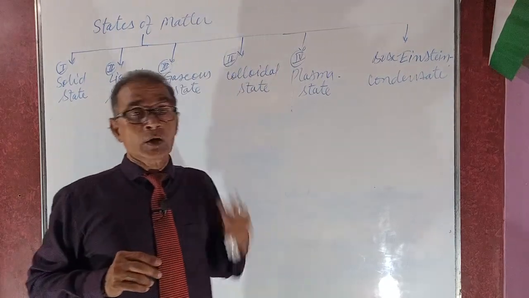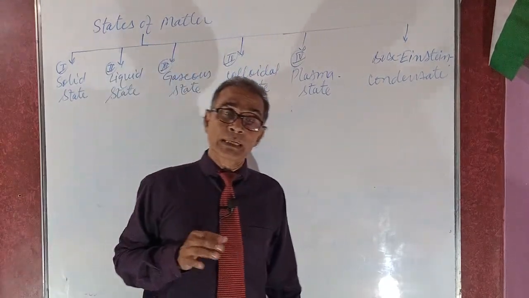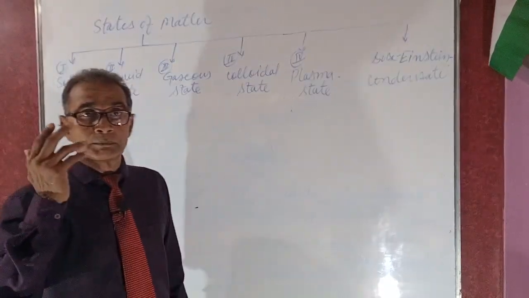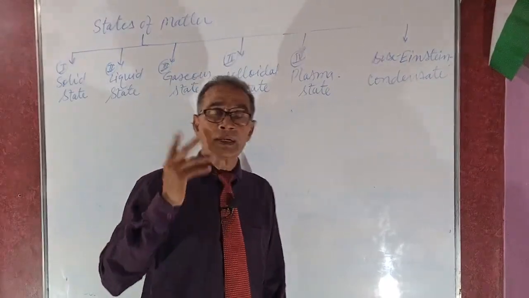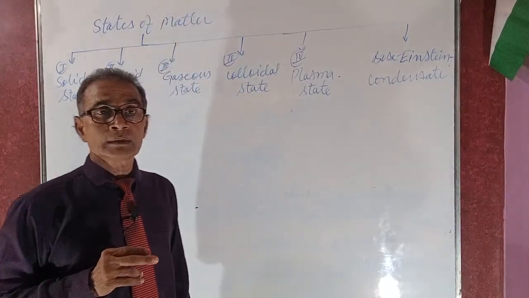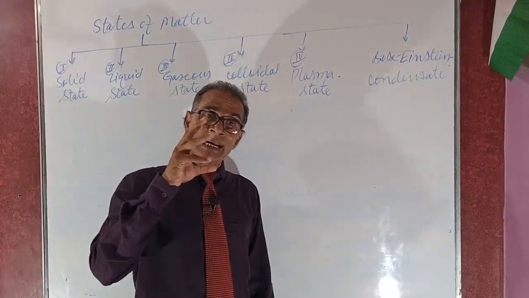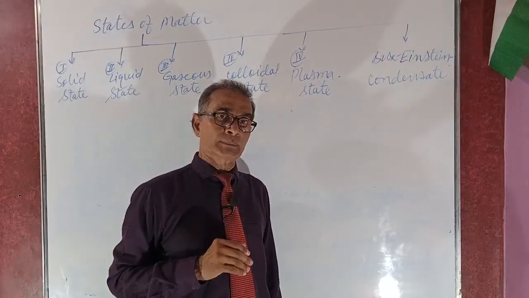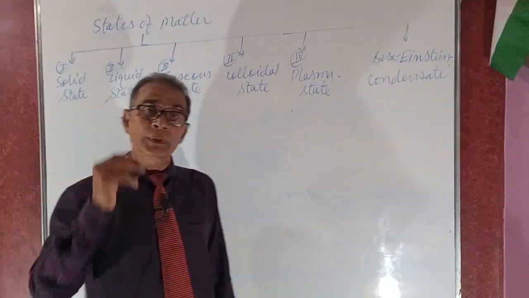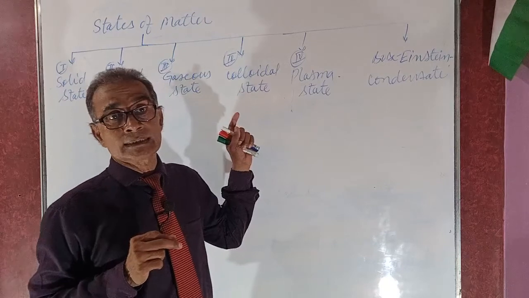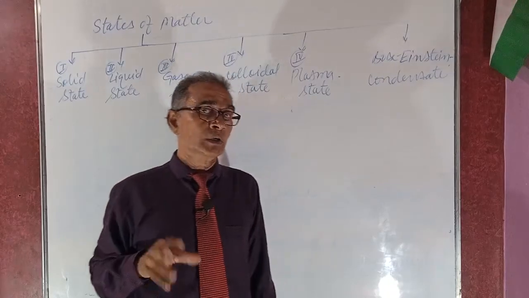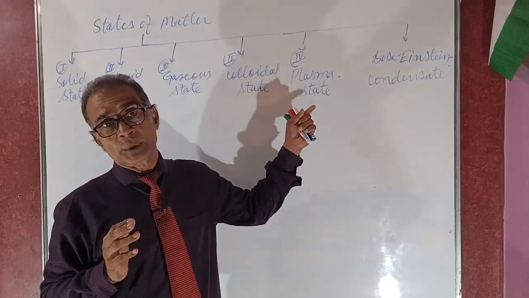This state is present only in the stars and in space. Electricity is also produced at the time of thunderbolts and thunderstorms. Plasma state is present inside the core of the sun. It is plasma when the electrons in the atom escape from their orbits around the atom. When the electrons escape out from the atom, they form a cloud inside the core of the sun. This state is said to be plasma state.